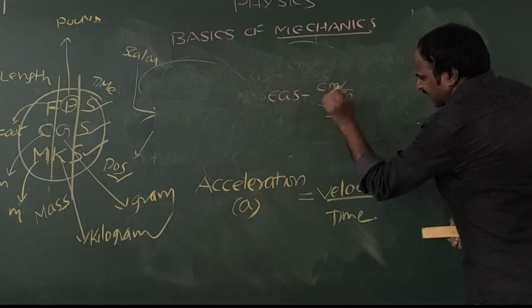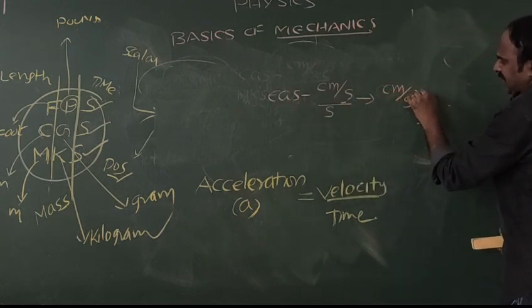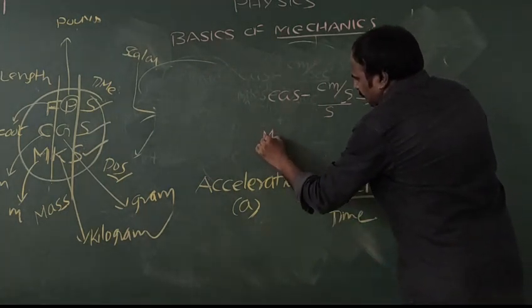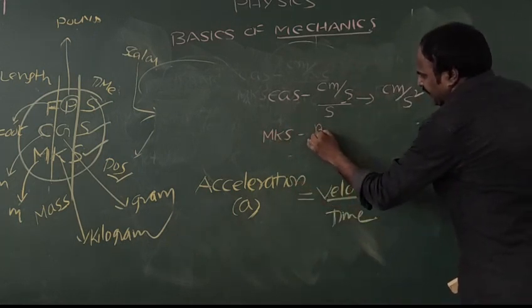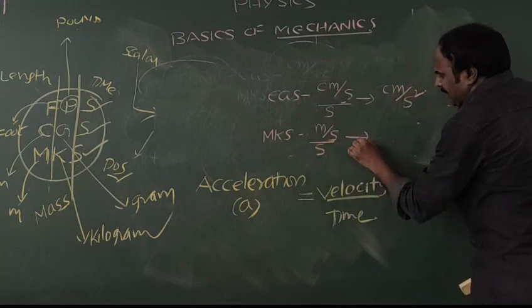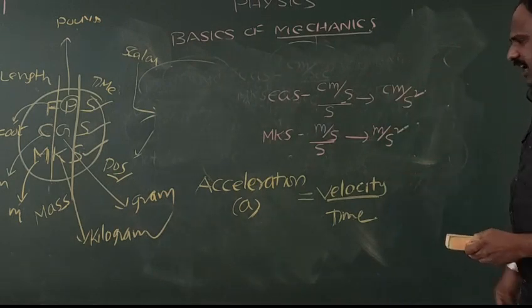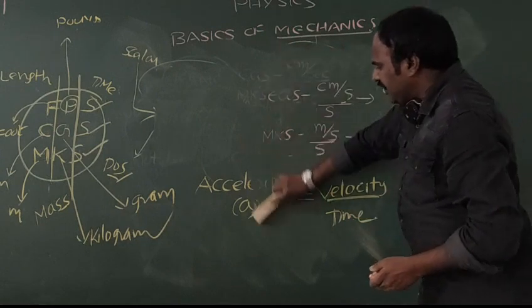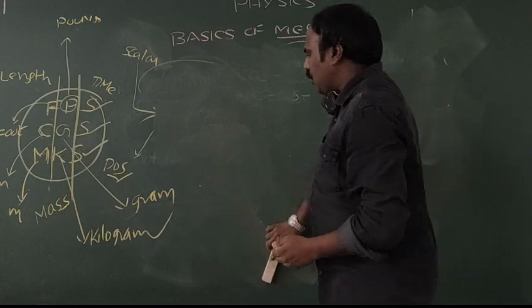Time is in seconds. So the CGS unit becomes centimeter per second square, whereas the MKS unit becomes, just now we discussed, for velocity it will be meter per second, and time is measured in seconds, so it becomes meter per second square. In such a way, by knowing the terms of distance and displacement, we will be able to calculate units of any type of physical quantities.